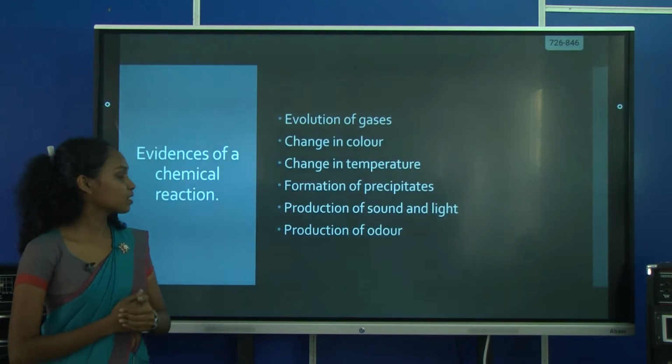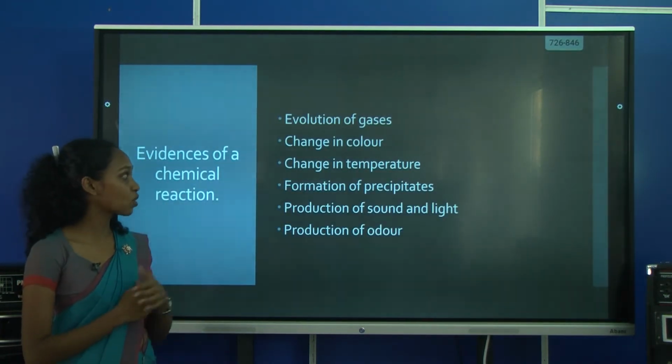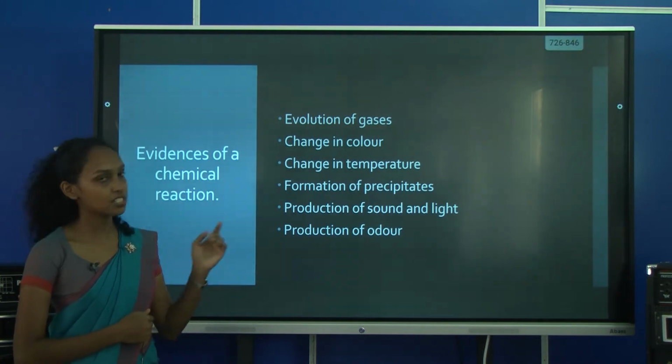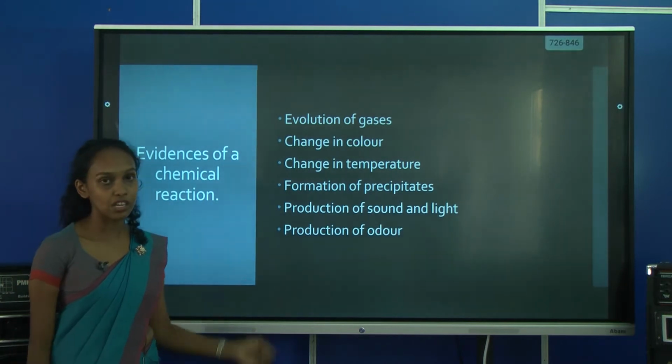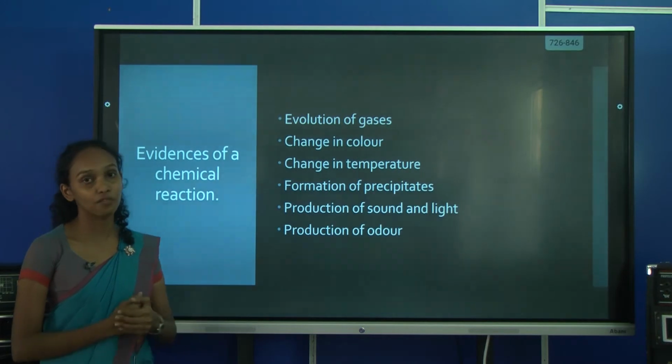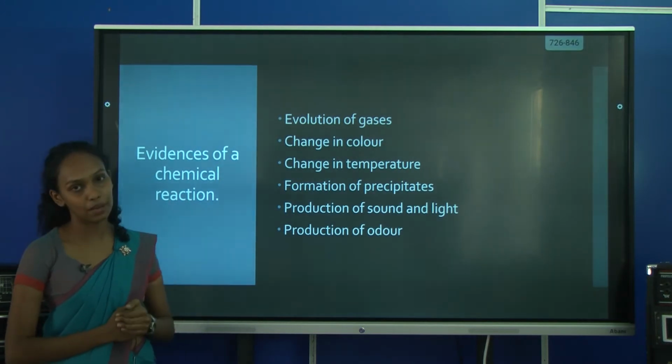So, evidences of a chemical reaction. As we saw before, evolution of gases, change in color, change in temperature, formation of precipitates, production of sound and light, and production of odor are evidences of a chemical reaction.